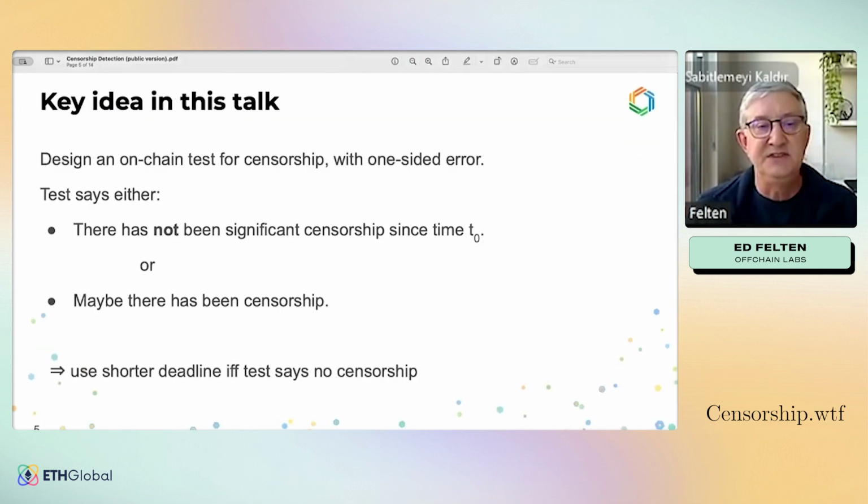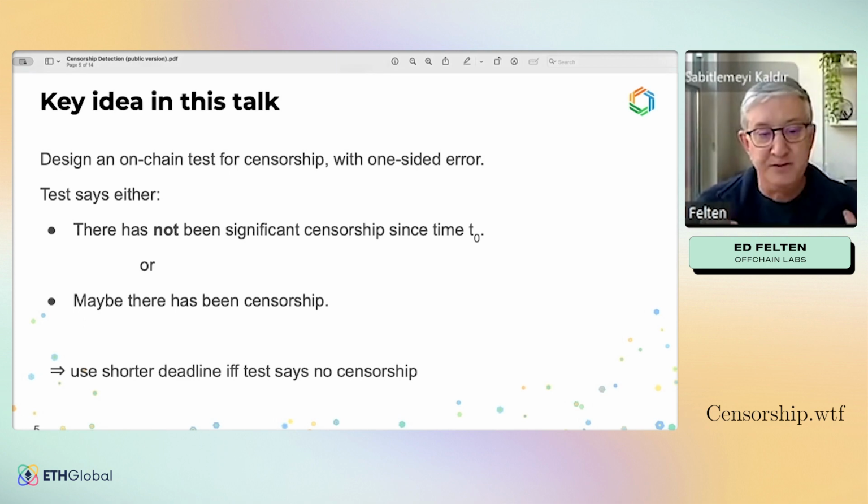Okay, so the key idea in this talk, as I hinted earlier, is that we're going to design an on-chain test for censorship on Ethereum with one-sided error. And what I mean by that is that the test will say one of two things. It will say either that there has not been significant censorship since some time t0 that's in the recent past, or that maybe there has been censorship, we don't know, right?